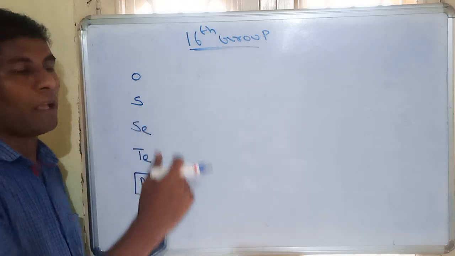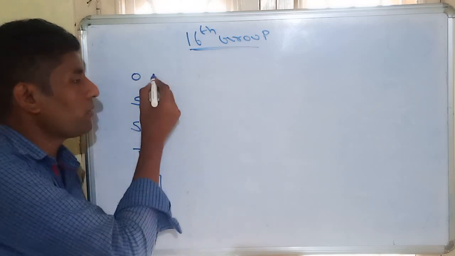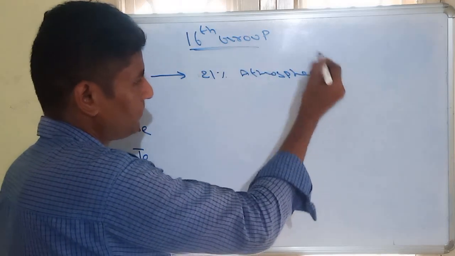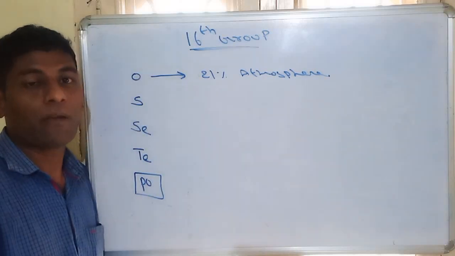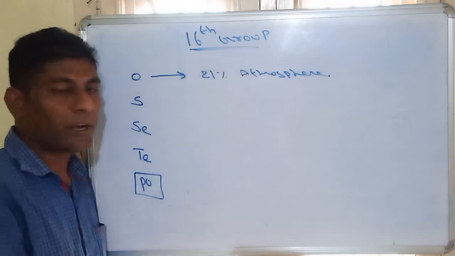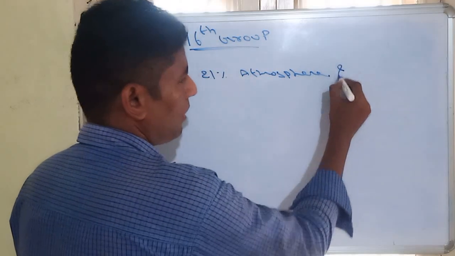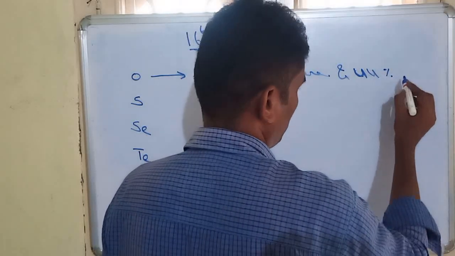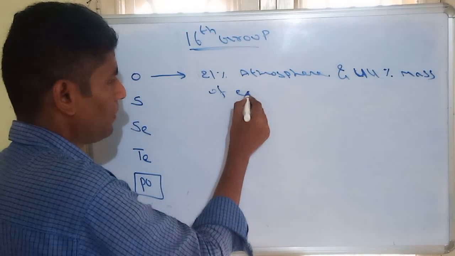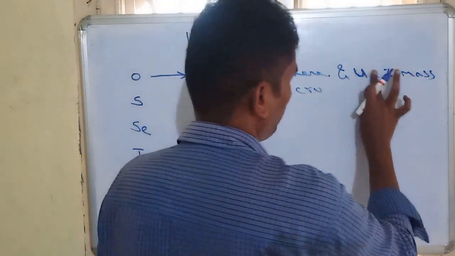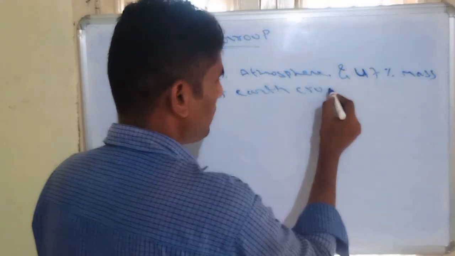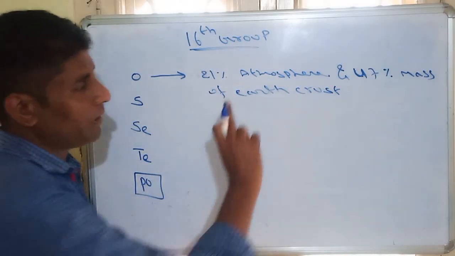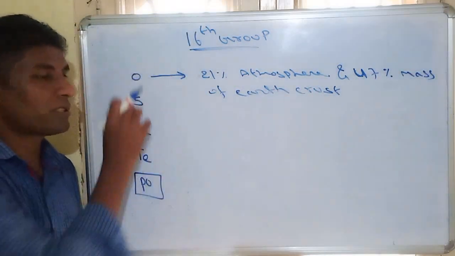When we observe the abundance or occurrence of the elements, oxygen is 21% of the atmosphere by volume. And also nearly 44%, not 44, exactly 47% by mass of the earth crust contains oxygen. So in the atmosphere 21% by volume, and in the earth crust 47% by mass is oxygen.